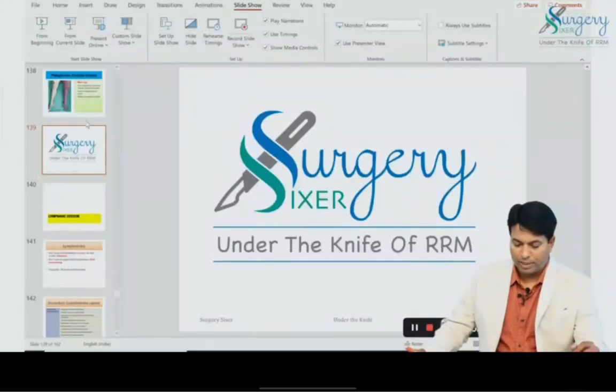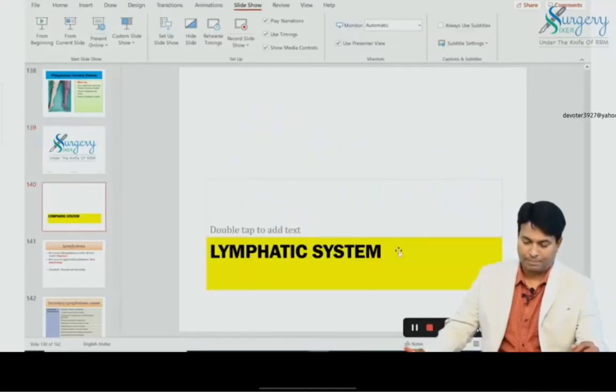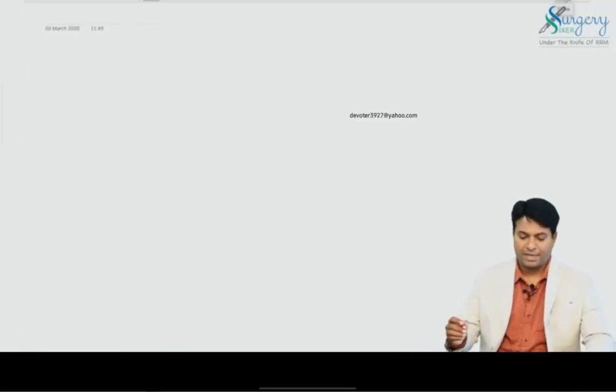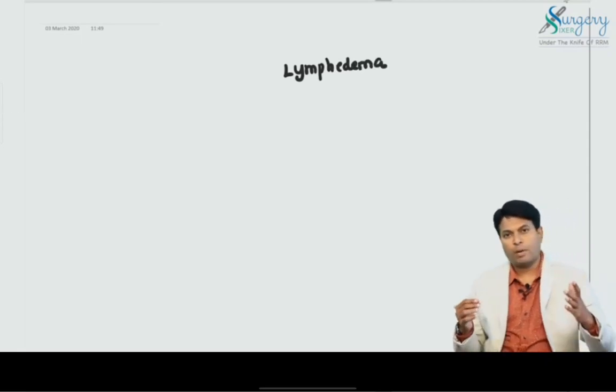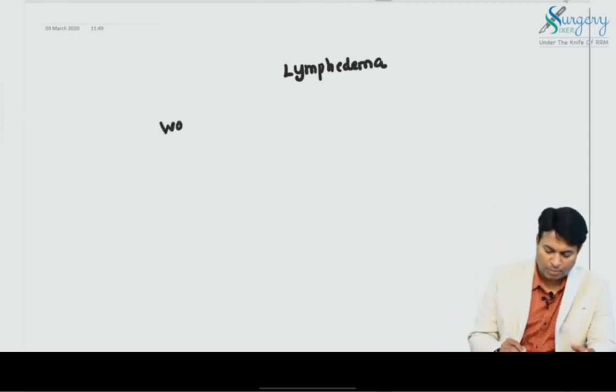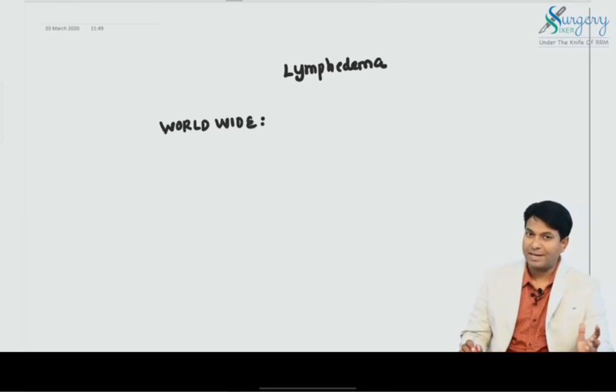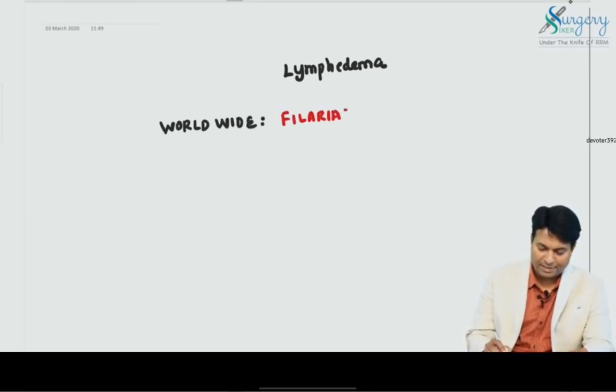In this chapter we are going to see about the lymphatic system. The major disorder we are going to discuss is lymphedema. Can I tell what is the most common cause of lymphedema all over the world? Worldwide, the most common cause is filariasis. Indian cases are so many in number that they increase the world census.